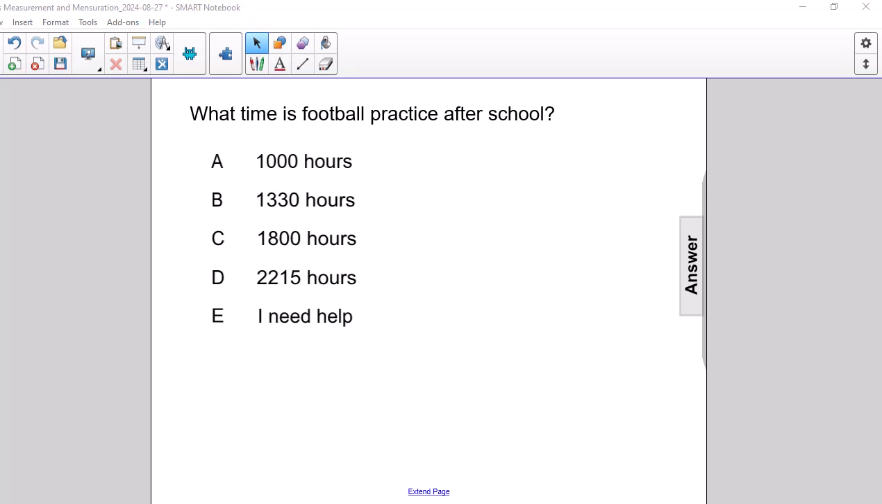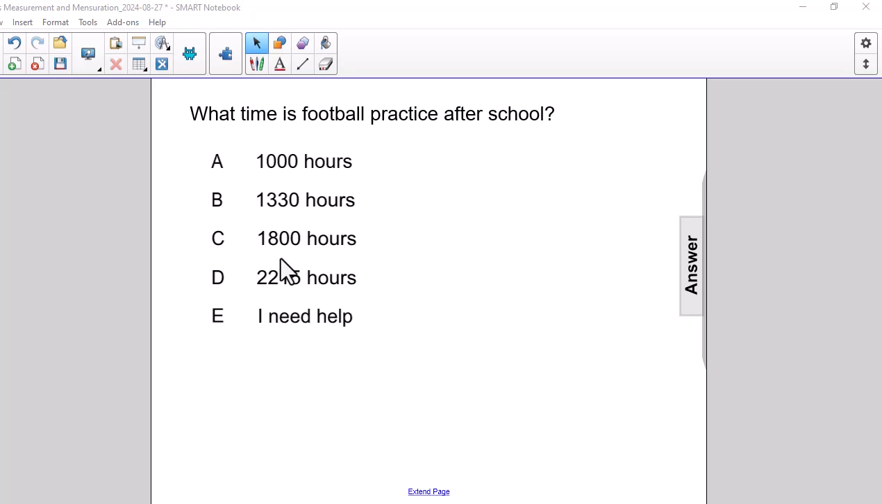The next time would be 1800 hours, which would be kind of like around sunset, depending on where you are in the world, but it would be later in the day. And then for 2215 hours, that's the time most people go to bed. So logically, eliminate that way, we're looking at 1800 hours would probably be the best time for football practice.